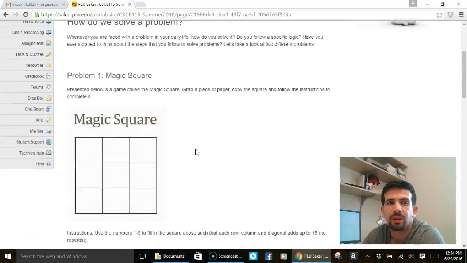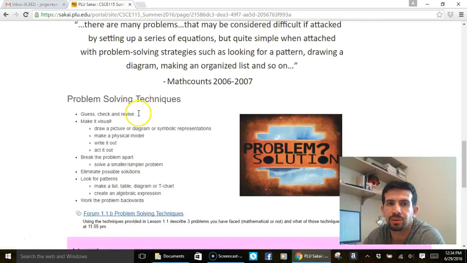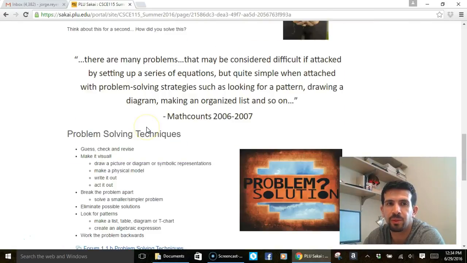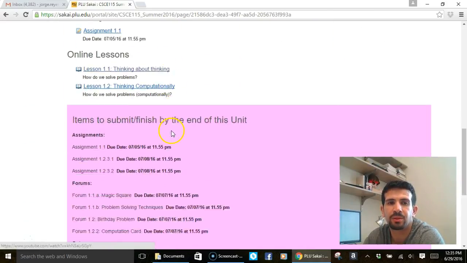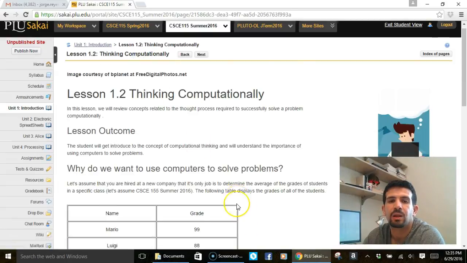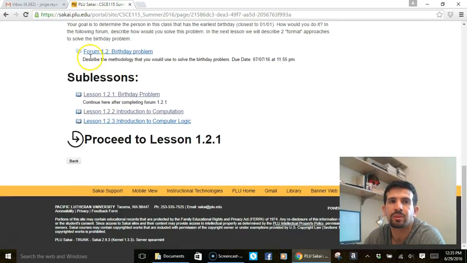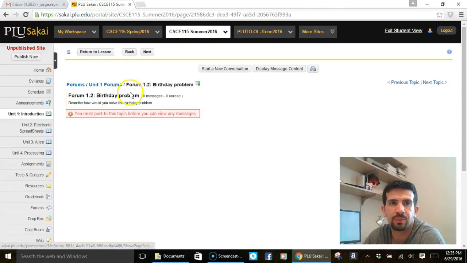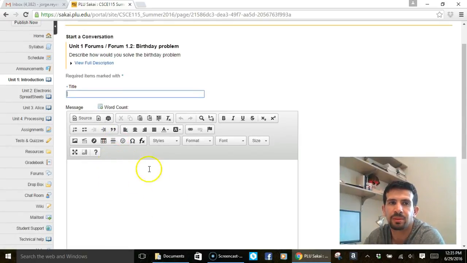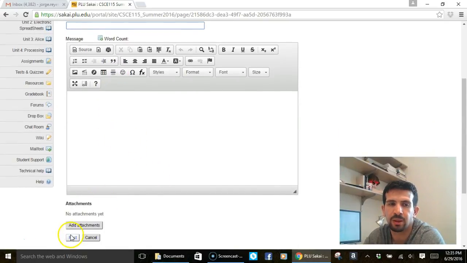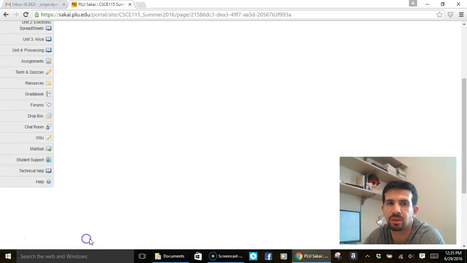Now, the way you keep traversing is, you go to 1.11, then you go back to unit 1, and then you can go to 1.2, and then you keep going. For example, if I click on this forum, it will tell me here, you must post to this topic before you can view any messages. So you will have to click here and start a new conversation, and then you will put a title, and then you will be able to have some sort of discussion in here.